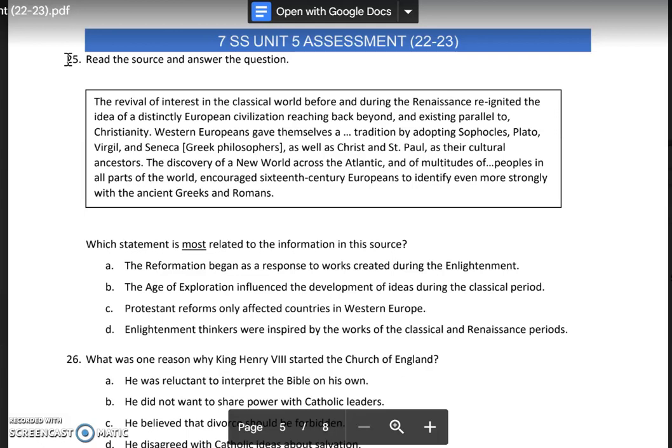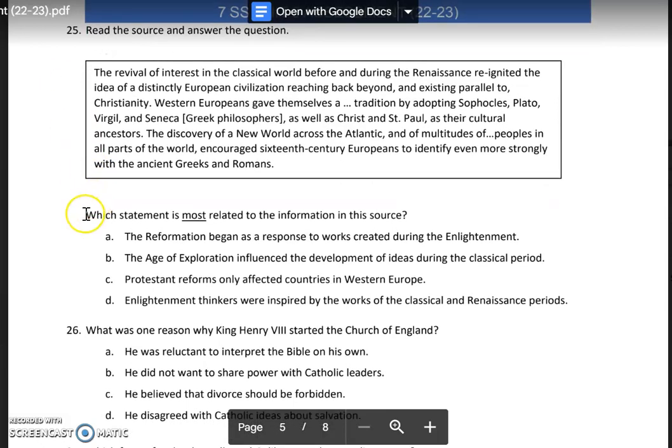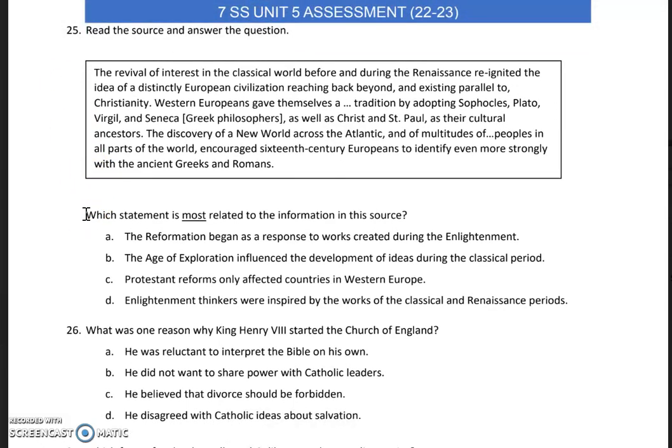The discovery of a new world across the Atlantic and of multitudes of people in all parts of the world encouraged 16th century Europeans to identify even more strongly with the ancient Greeks and Romans. Which statement is most related to the information in this source?